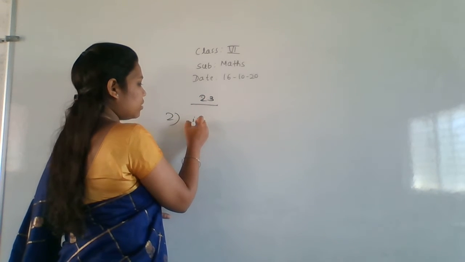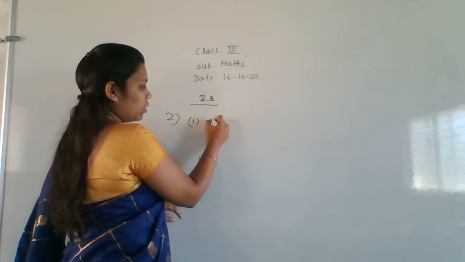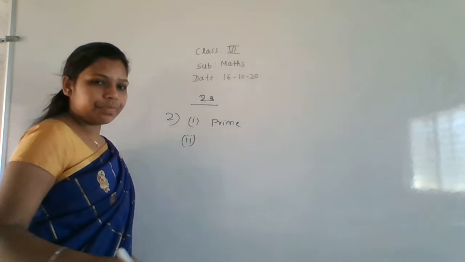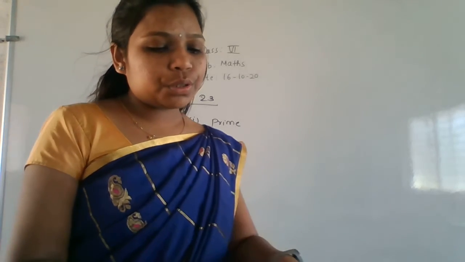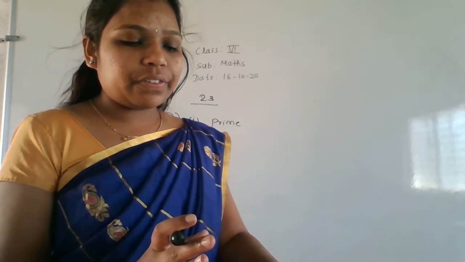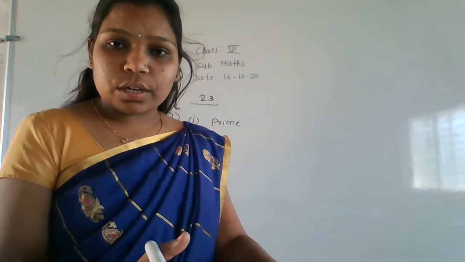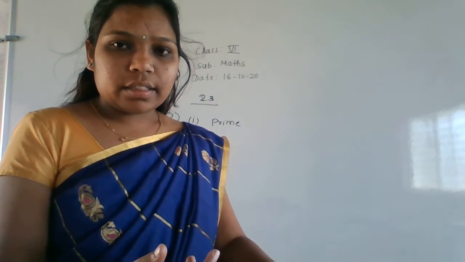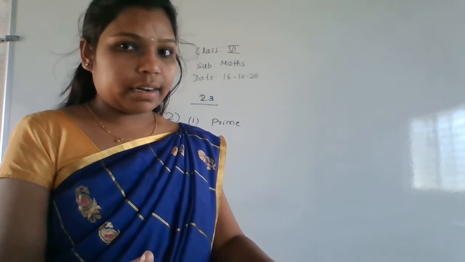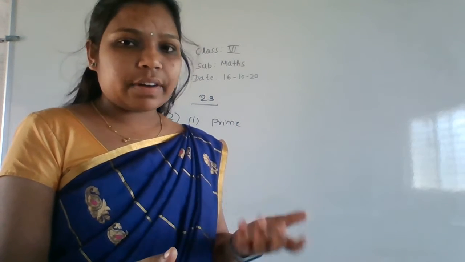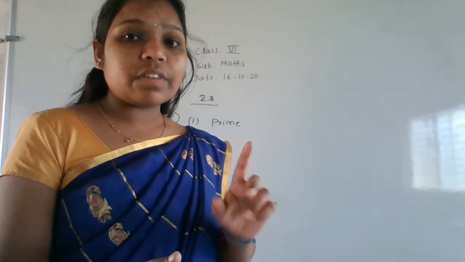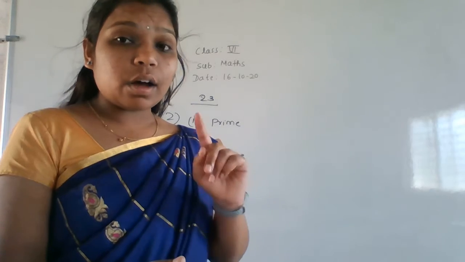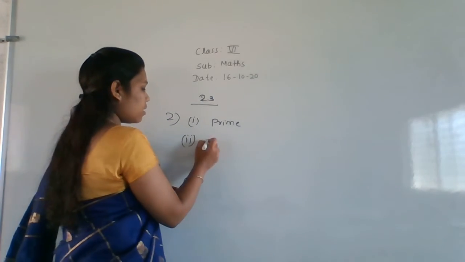In second main, the first answer is prime. Okay. Now the second one. What is the question? The number is dash if it is not divisible by 2. If it is not divisible by 2, what is the number? I told you already, that is an odd number, right? Even numbers are all divisible by 2, but odd numbers are not divisible by 2. So not divisible by 2 means it is an odd number. So write here the answer as odd number.